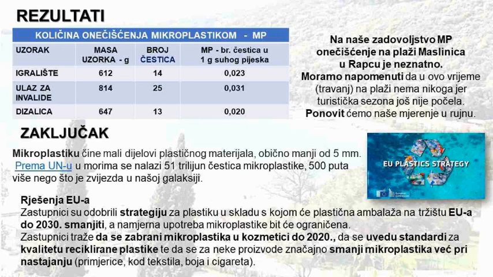Microplastics are small pieces of plastic material, usually smaller than 5 millimeters. According to the UN, there are 51 trillion microplastic particles in the oceans, 500 times more than there are stars in our galaxy. EU MEPs have approved a plastic strategy that will reduce plastic packaging on the EU market by 2030 and limit the intentional use of microplastics.